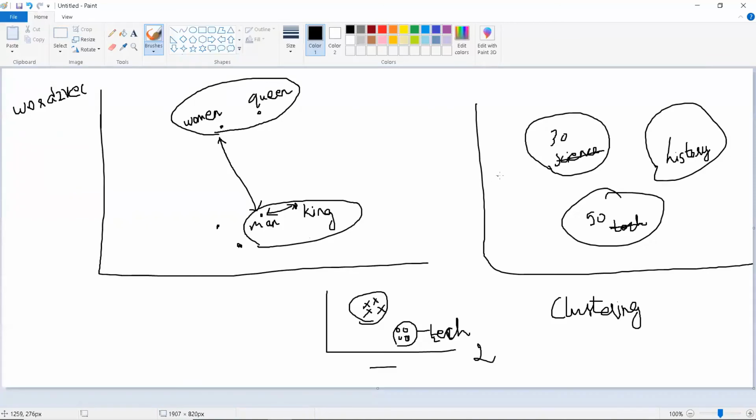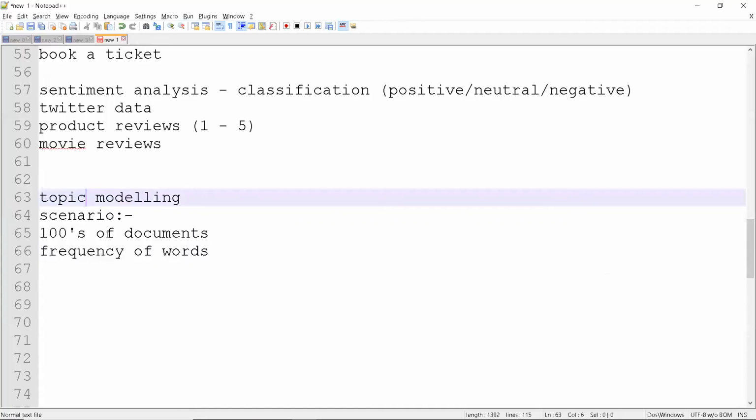What I have told is an overview of clustering. That is a separate thing. Topic modeling comes under another thing. If you just give a single document and you want to find some important topics, it will give you some important topics, like it will display the frequency of words. So these are the topics you can label. That is one thing, and apart from that, I already mentioned word to vector.